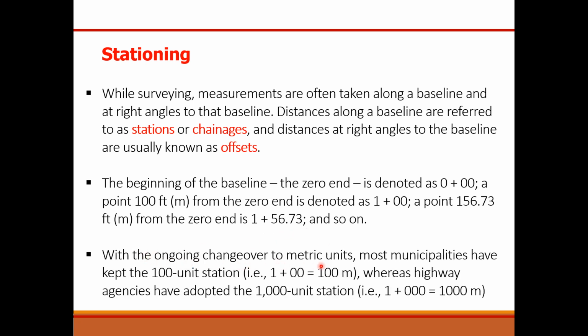With the ongoing changeover to metric units, most municipalities have kept the 100-unit station, that is, 1 plus 00 is equal to 100 meters, whereas the highway agencies have adopted the 1000-unit station, which means that 1 plus 000 will be equal to 1000 meters. So you will write down the value of 1000 meters as 1 plus 000.